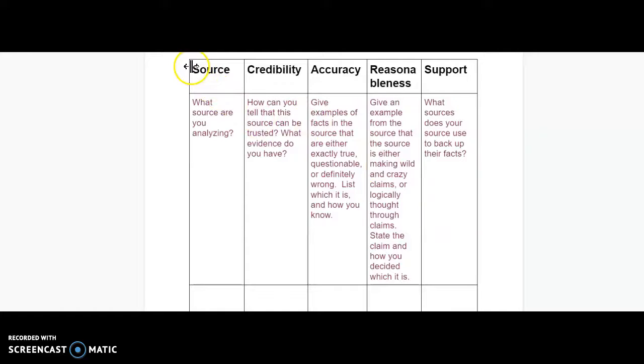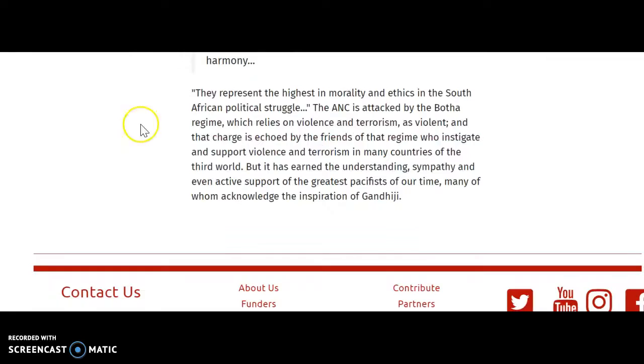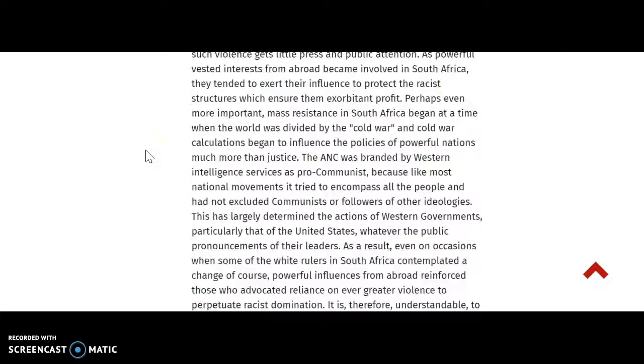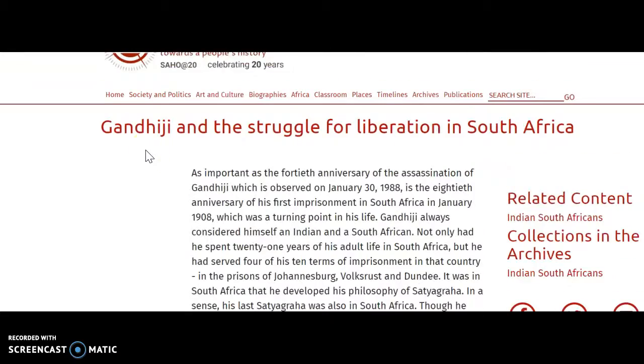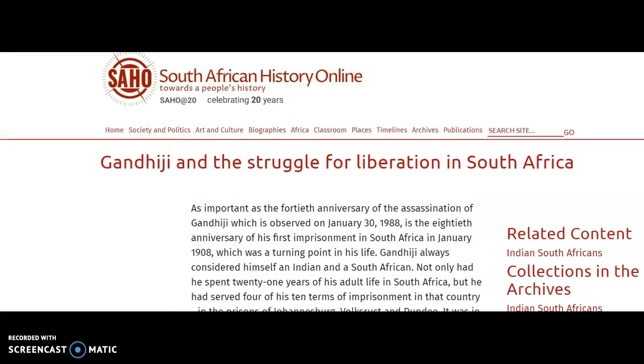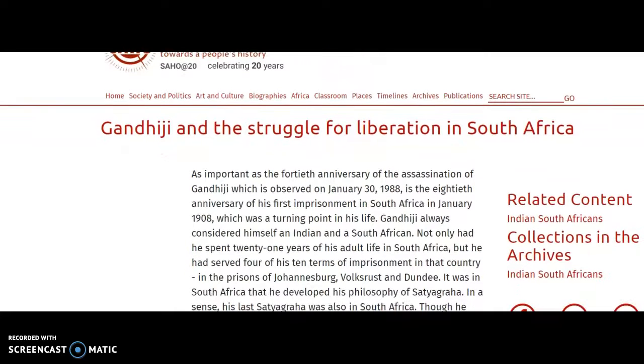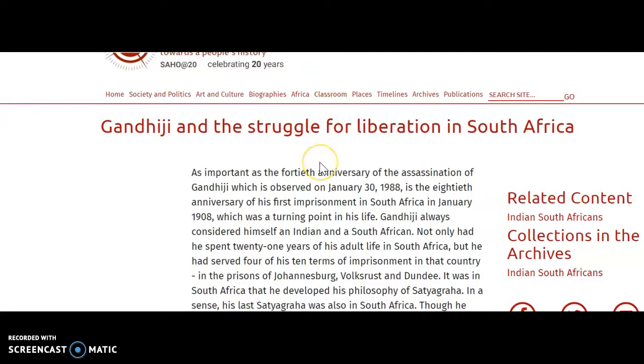The source, right here where it says source, this is all about what are you actually analyzing? If we're going to decide if a source is credible, we need to know which one we're looking at. So for today, I'm going to use this one as an example. This source is from the South African History Online called Gandhiji and the Struggle for Liberation in South Africa. This source happens to be about Gandhi, but that's not really what we're looking at right this second.